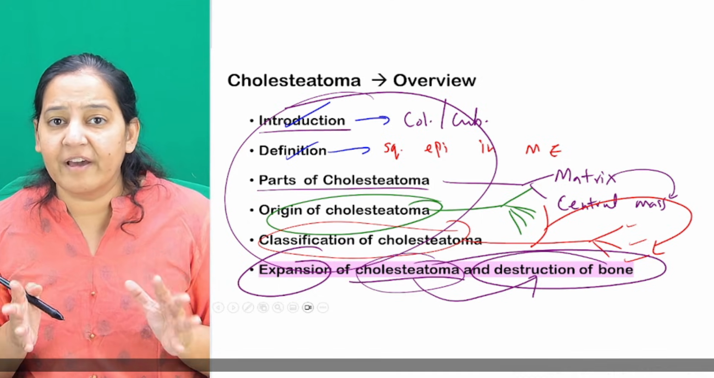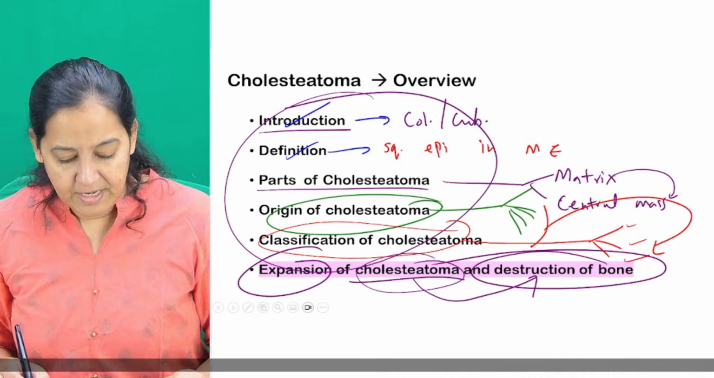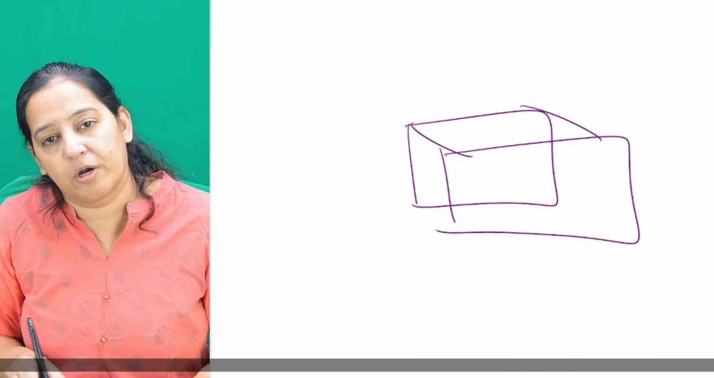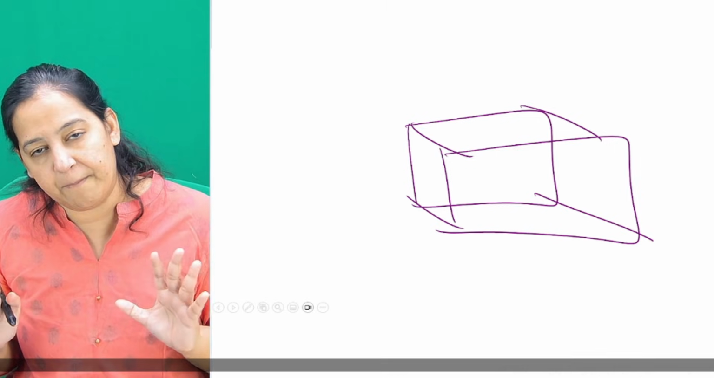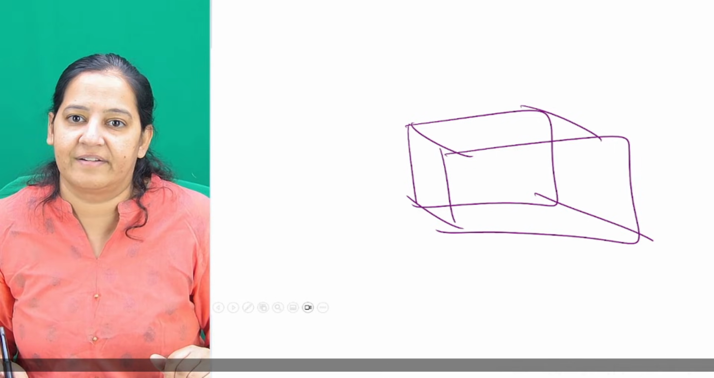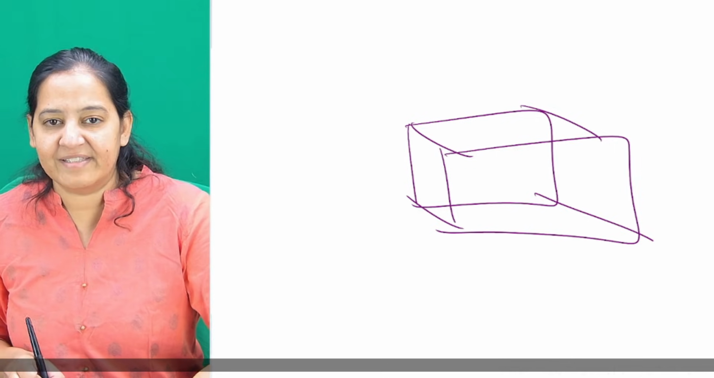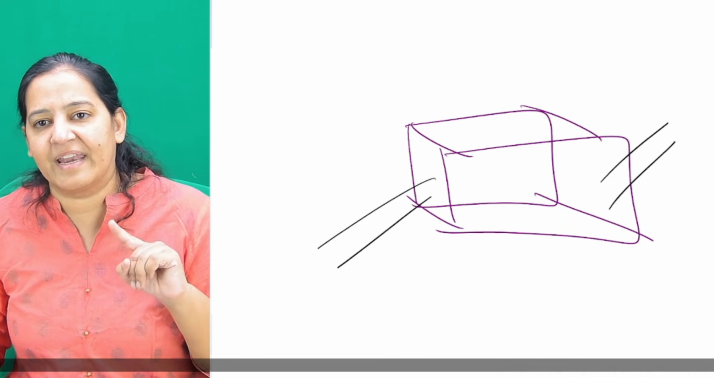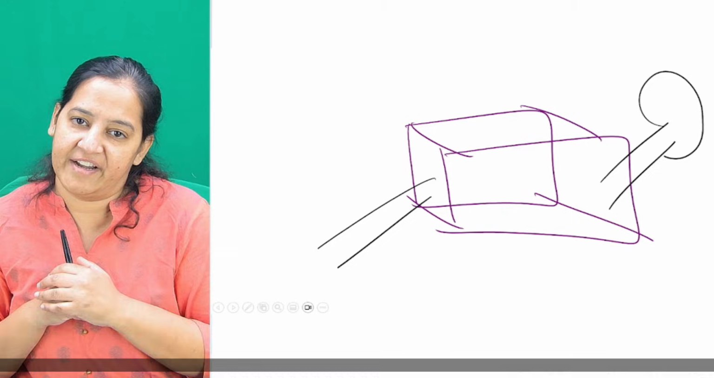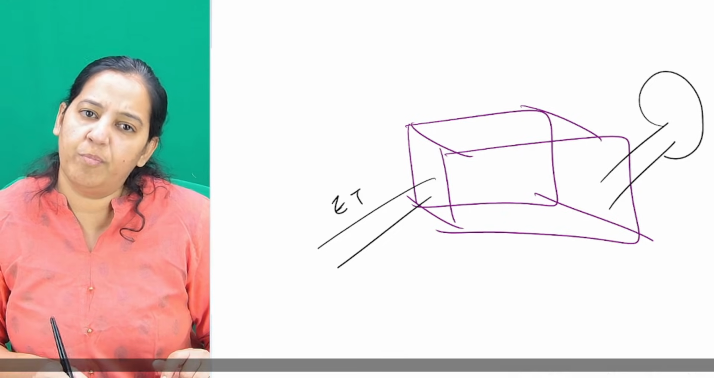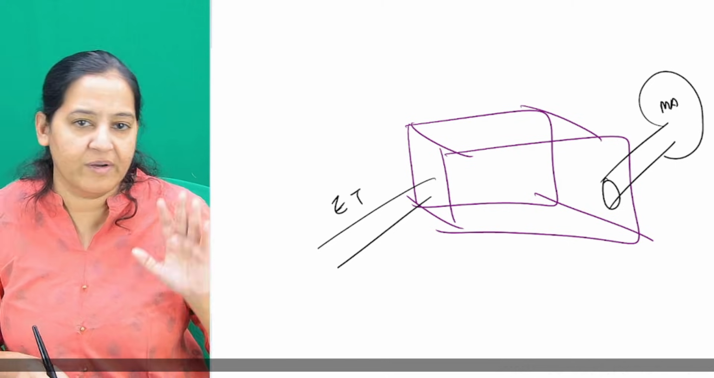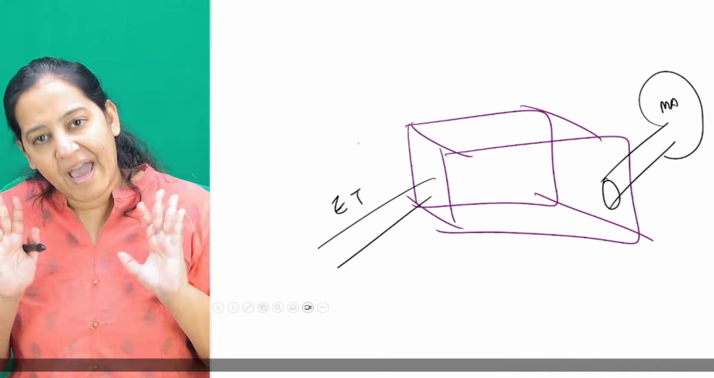Now you tell me, in the middle ear, how many bones are present? The middle ear itself is a cube, which is present in the petrous part of the temporal bone. In the petrous part of the temporal bone, the cavity, the middle ear cleft, is there. Anteriorly, it is connected with the eustachian tube. Posteriorly, it is connected to the mastoid antrum via the aditus. If you consider this anterior and this posterior, it is present in the bone.